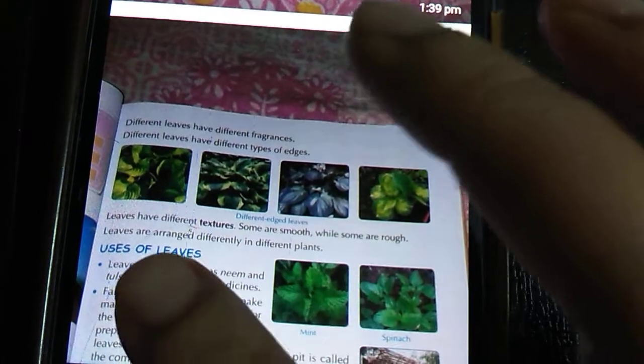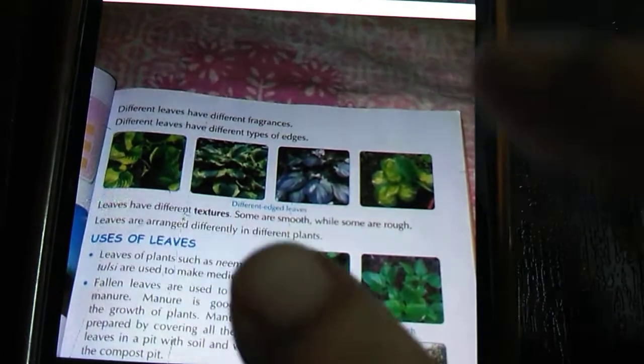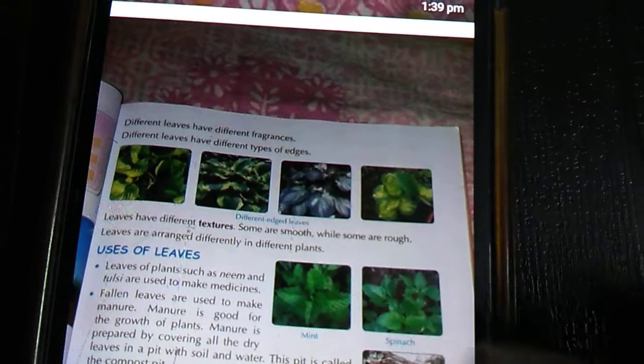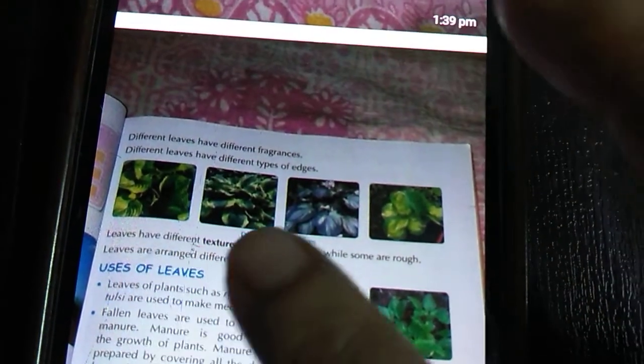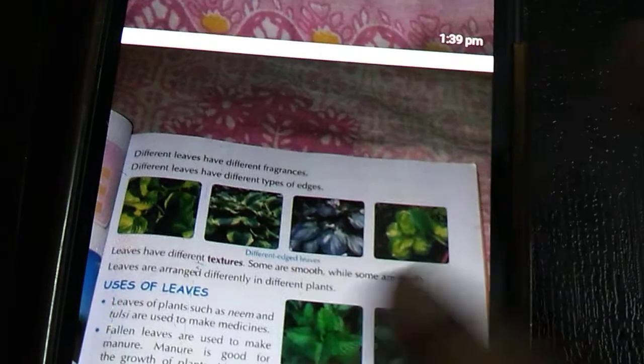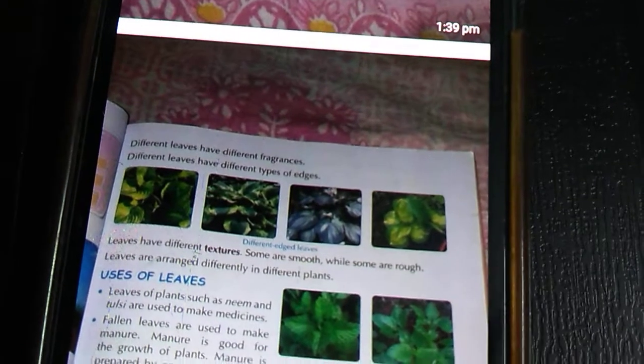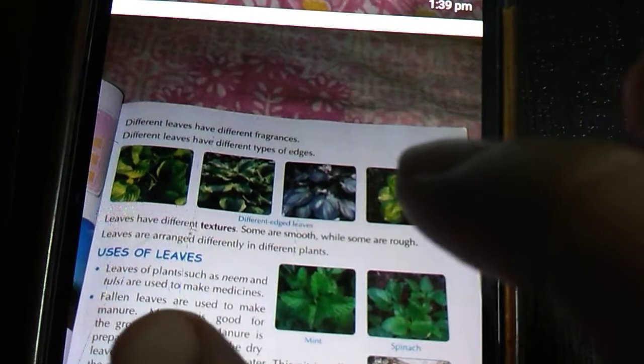Different leaves have different types of edges also. Edge means the corner, the sides. Some are zigzag, some are plain, some are narrow, some are straight. So different leaves have different types of edges. Shapes are different.